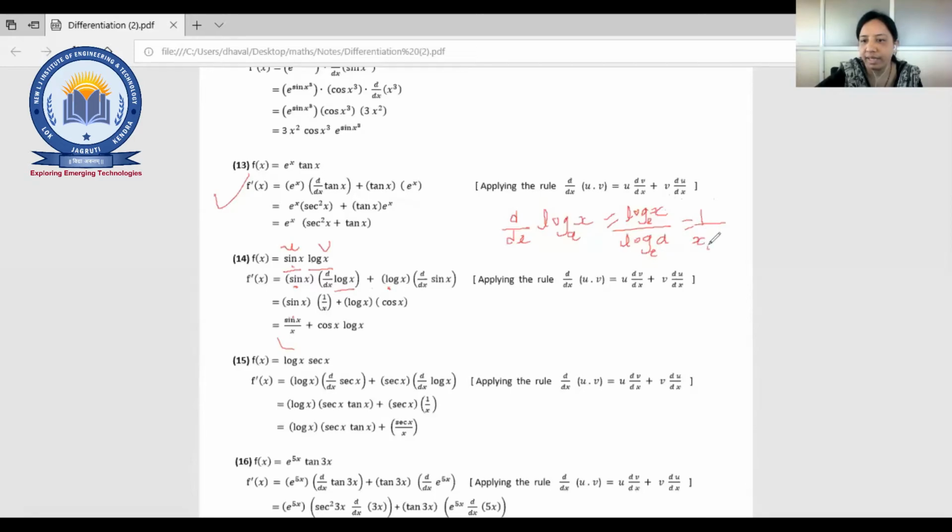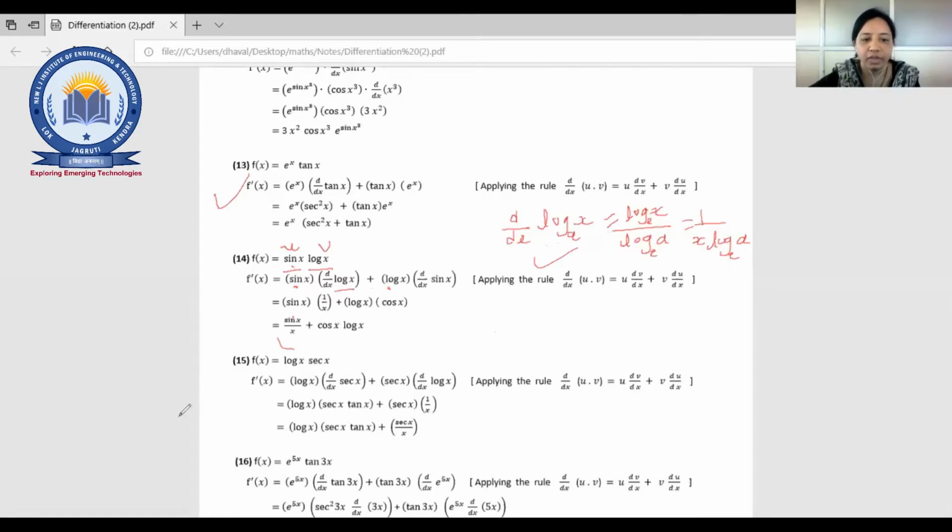So 1 by x log a base e. This is the simple method. One student has given the answer in another way. He has assumed that y equal to log x base a and then x equal to a raised to y. So that is also the correct one, right? Both methods are correct. So you can go in either of the ways, right?